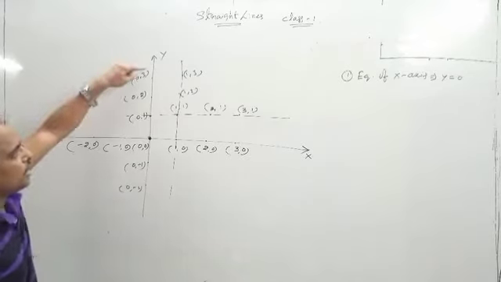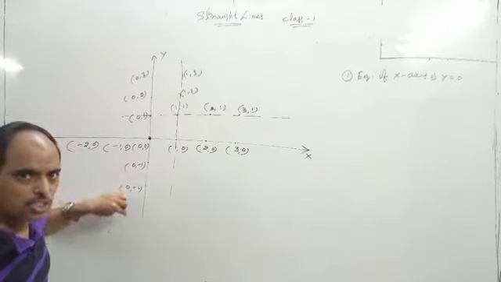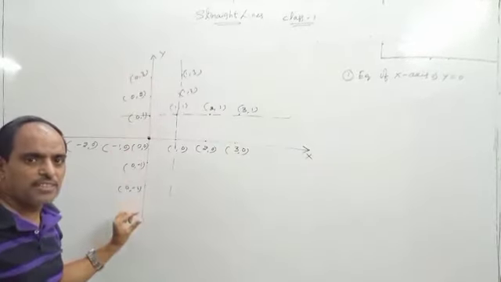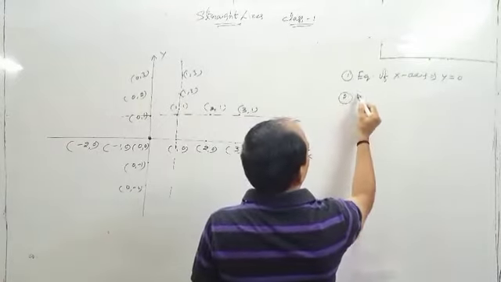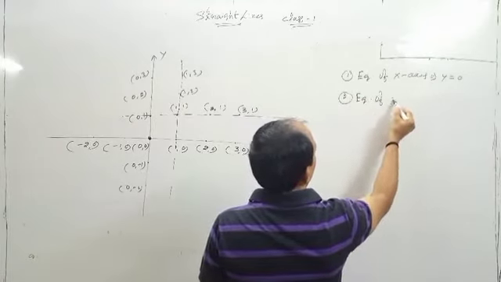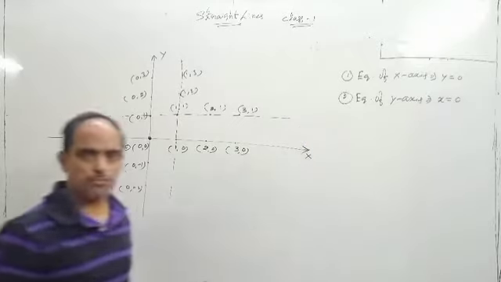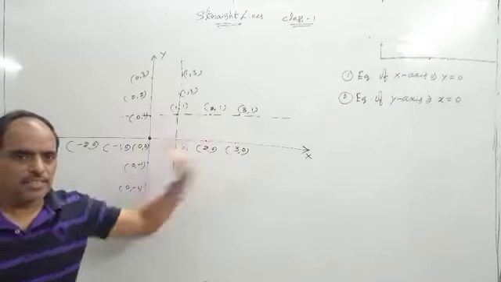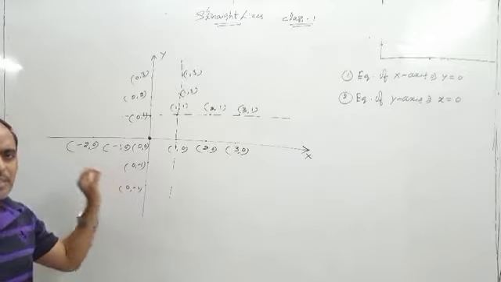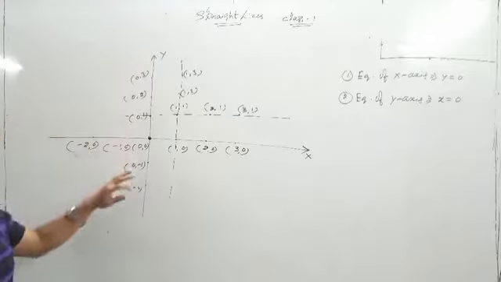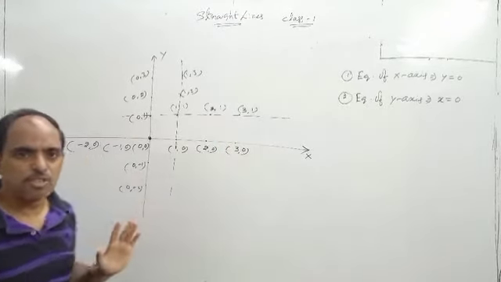Next, you see the y-axis. All the points on the y-axis have x coordinate 0. That's why the equation of the y-axis is x is equal to 0. Okay. So second one, equation of y-axis: x is equal to 0. It means if you take any point on the y-axis, the x coordinate becomes 0. That's why the equation of the y-axis is x is equal to 0 and the equation of the x-axis is y is equal to 0. Okay.